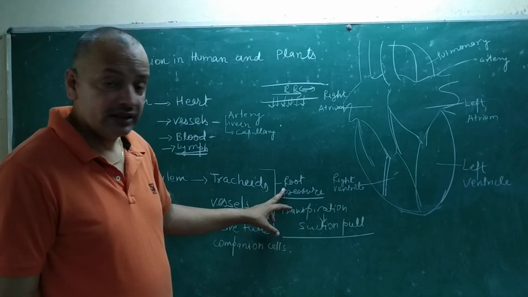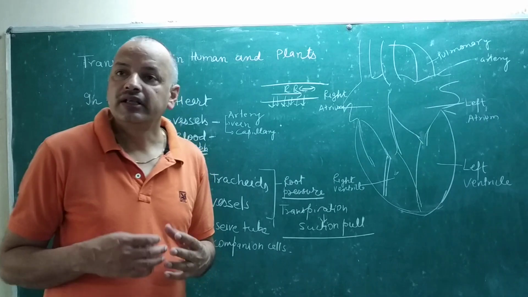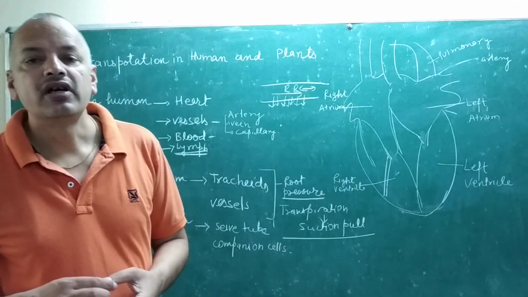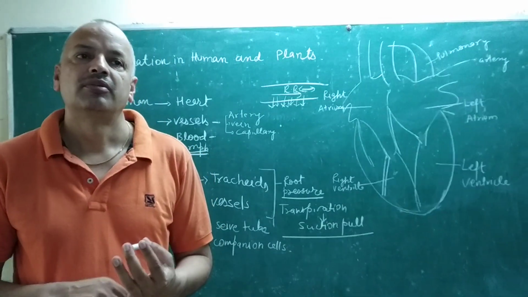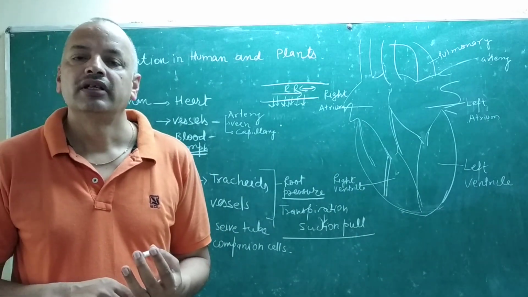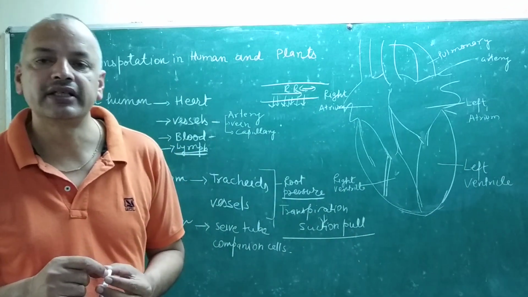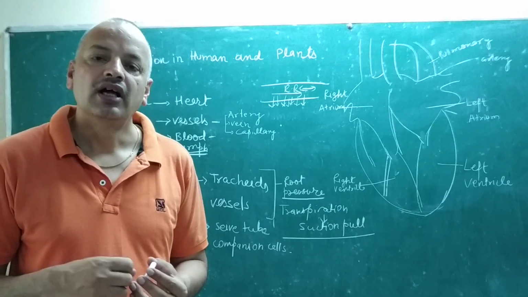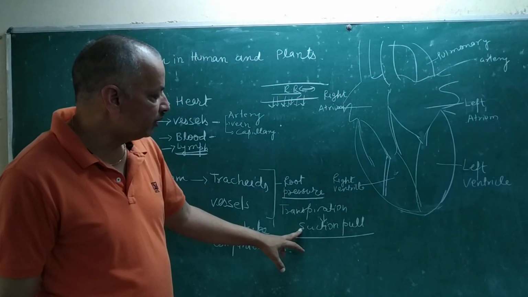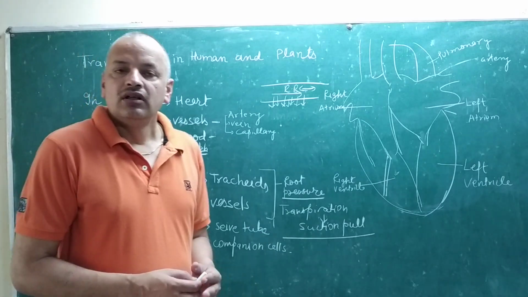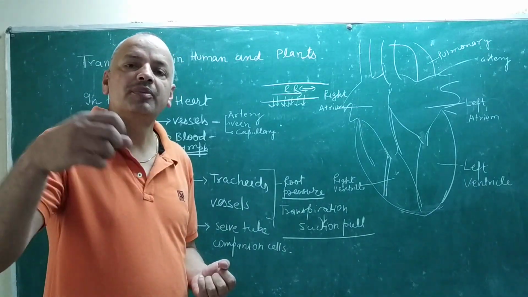Root pressure is a physical force. In the leaves, water is always converted to water vapor, and that conversion of water into water vapor is called transpiration. Transpiration creates a pull, and that pull is called suction pull. So suction pull helps the water transfer from the lower portion to the upper portion.